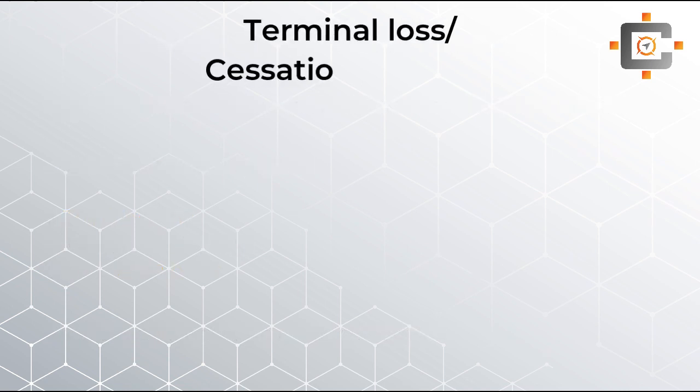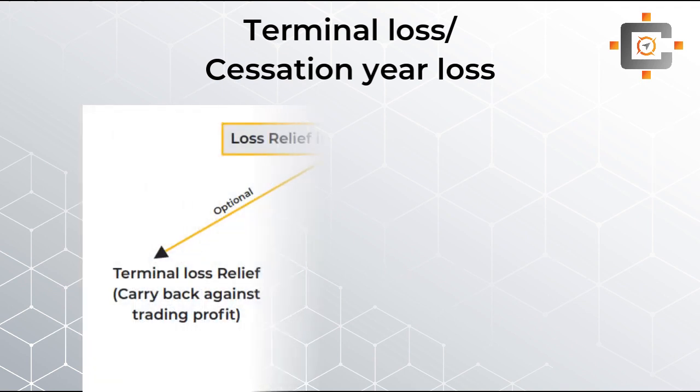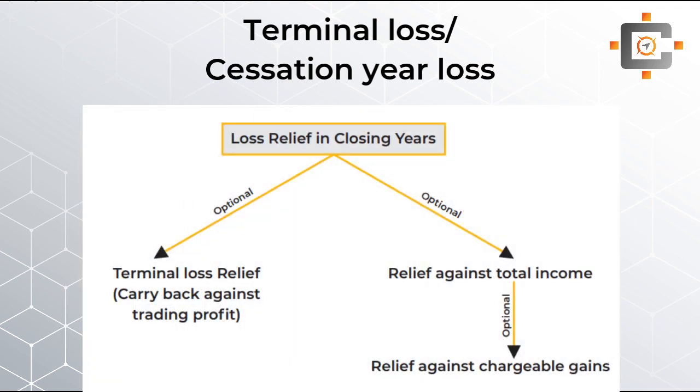The next concept is the terminal loss relief, or you can say the loss relief in the closing years. If you see the diagram on the screen, once again you basically have 3 options: the terminal loss relief, relief against total income, and the chargeable gain. Once again, total income and chargeable gain are the common ones that we have discussed already. Now the carry forward option is not available, because we are closing down our business, so obviously it's not possible to carry forward our losses.